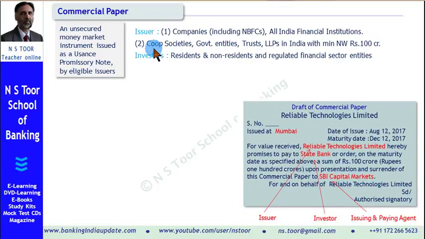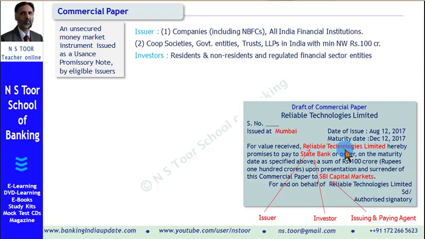Let us see this specimen of a commercial paper. Here, Reliable Technologies Limited is the issuing company. And here State Bank is one of the investors in commercial paper. And SBI Capital Markets is the issuing and paying agent.